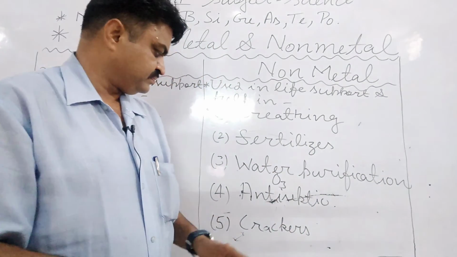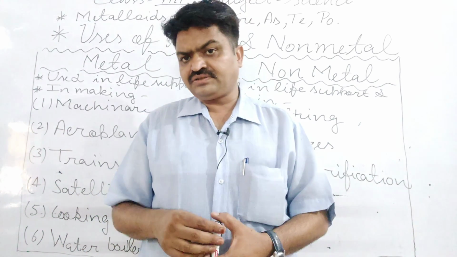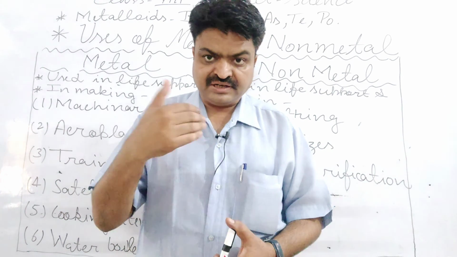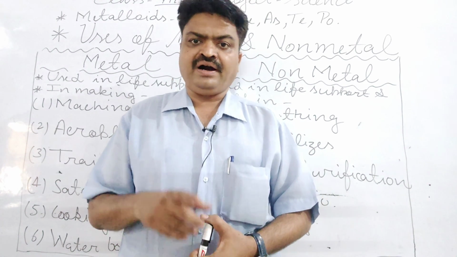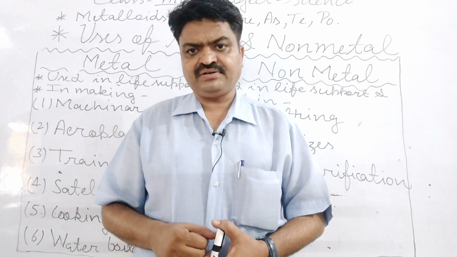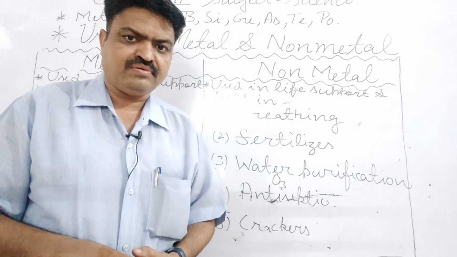Next is antiseptic. Non-metals are also used as antiseptic, student. And which non-metal is generally used as antiseptic? It is iodine. Iodine is used as antiseptic, student. So iodine is an example of a non-metal.